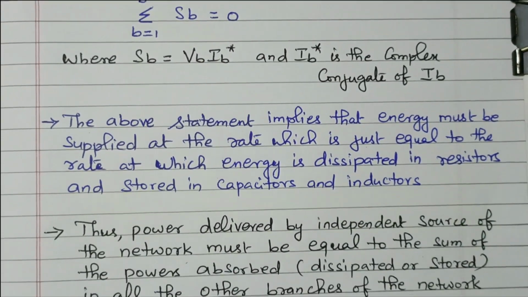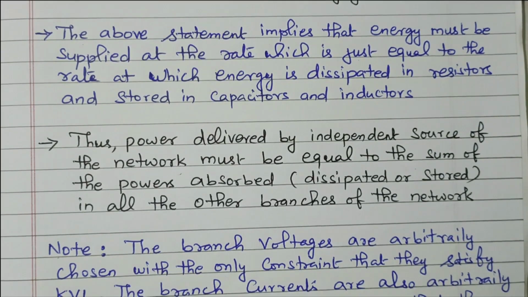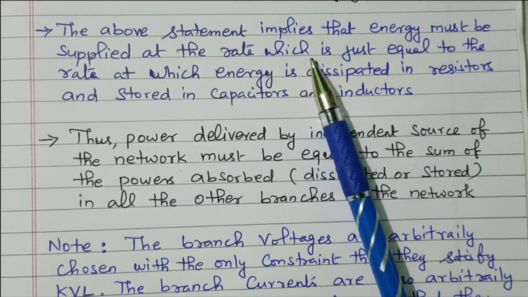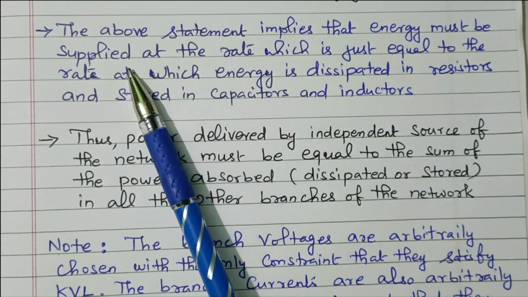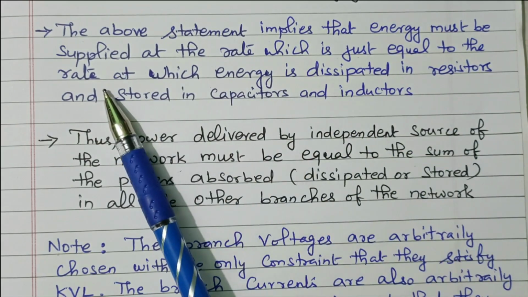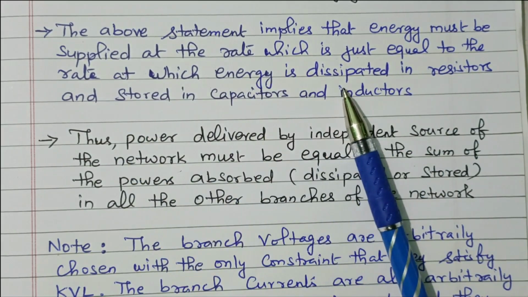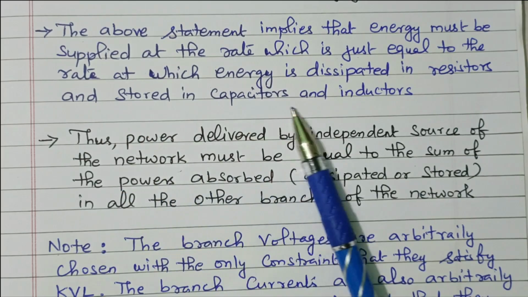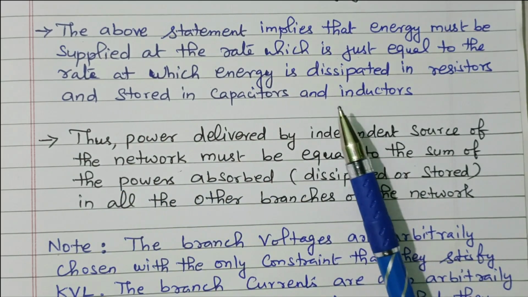We'll see some more details available in Tellegen's theorem. The above statement implies that energy must be supplied at a rate just equal to the rate at which energy is dissipated in resistors and stored in capacitors and inductors. So that is the meaning.